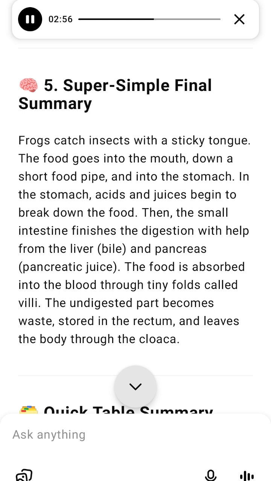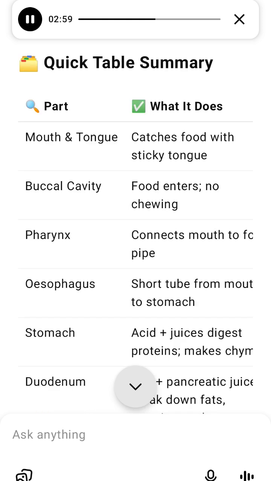What it does: mouth and tongue, catches food with a sticky tongue.